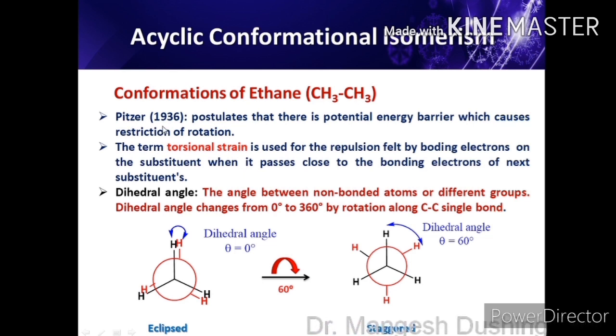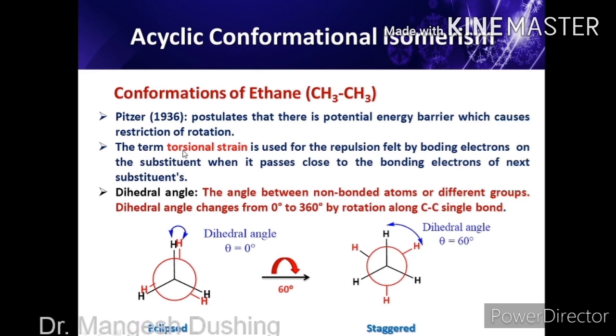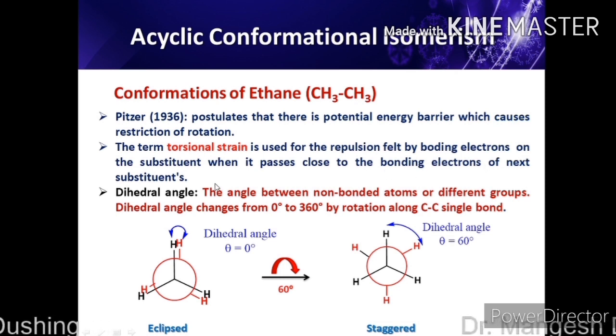So Pitzer in 1936 postulated that there is a potential energy barrier which causes the restriction in the rotation. So why this restriction in the rotation? There are some strains. One term is torsional strain, which is used for the repulsion felt by the bonding electrons on a substituent when it passes close to the bonding electrons of the next substituent.